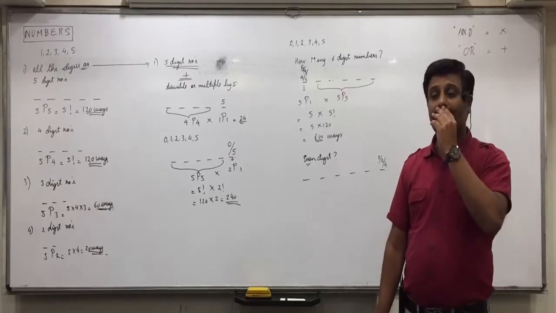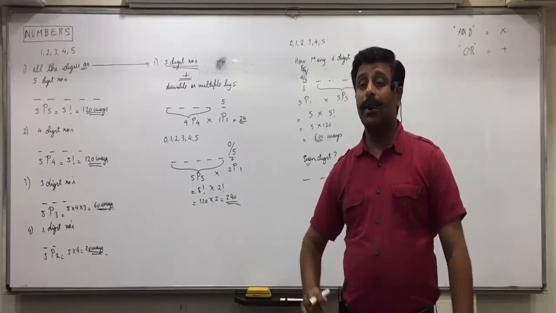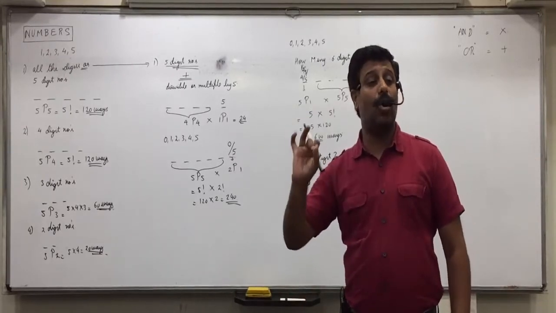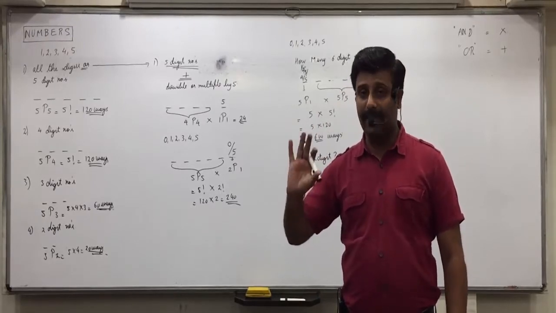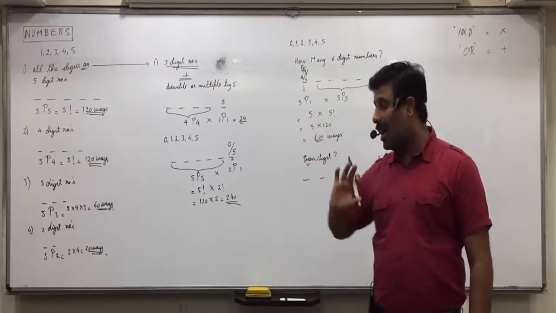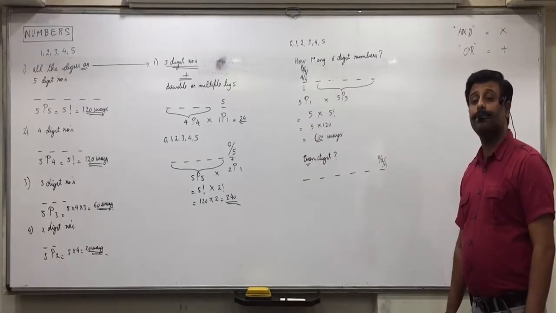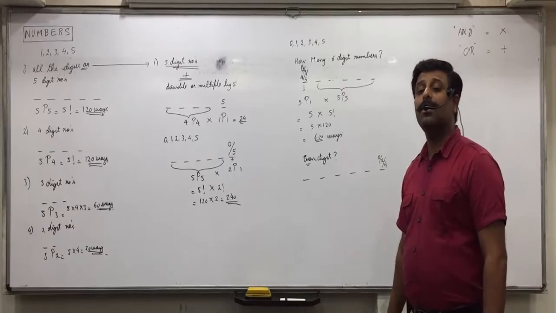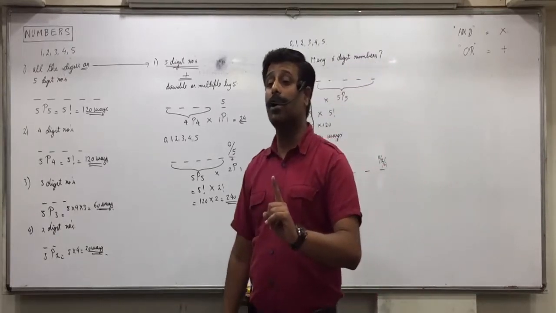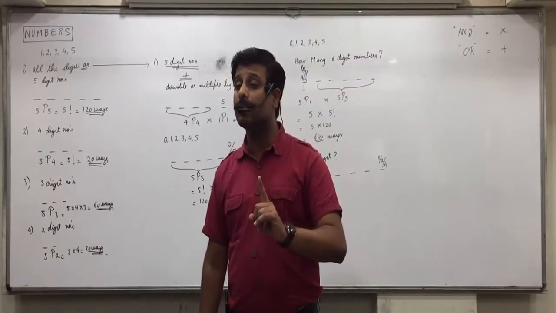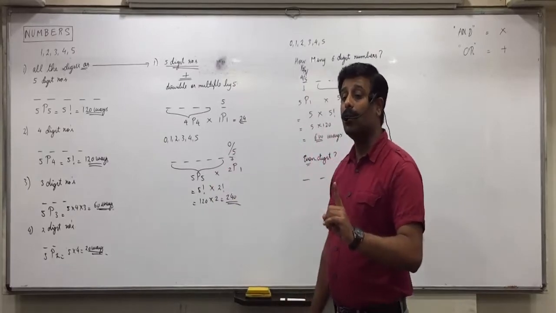So, silence. If the last digit is 0 or 2 or 4, it will be an even number? Yes. Riya, how can this be done? Silence. Others, please don't prompt. Let everyone understand the concept. 3P1.